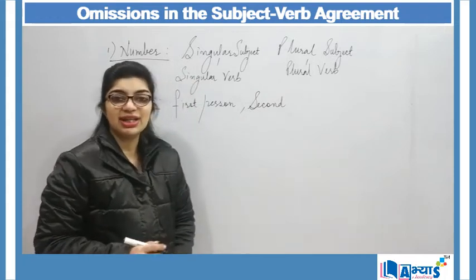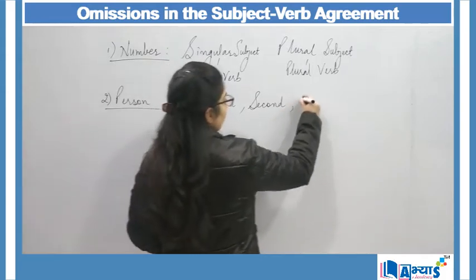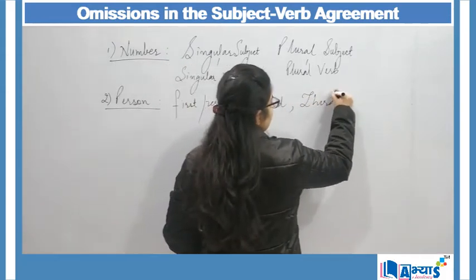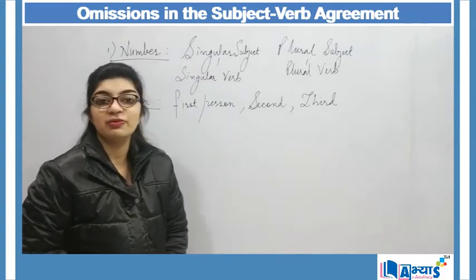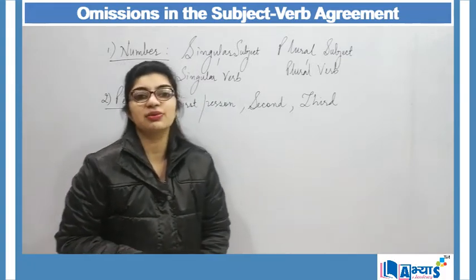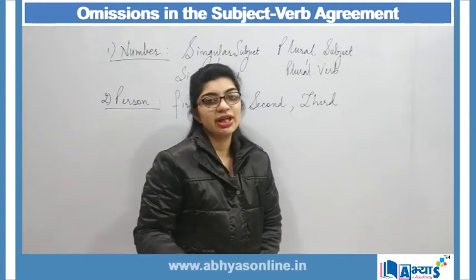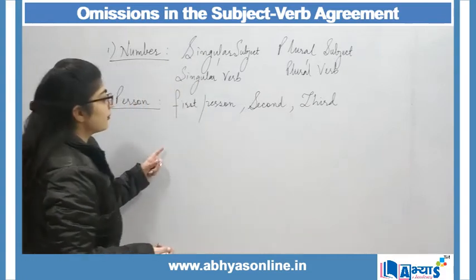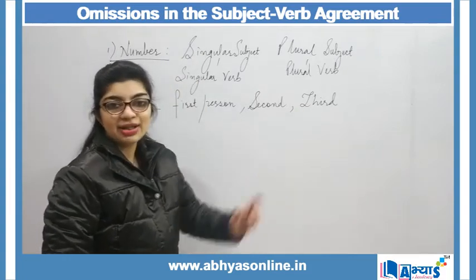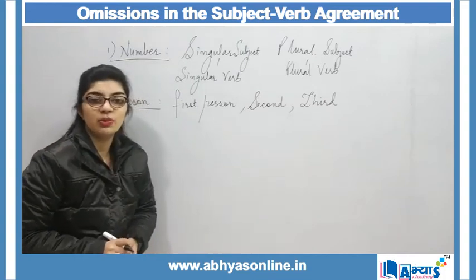But if it is he or she, I will be making use of a singular verb. And for third person, if I am making use of they or them, I will be making use of a plural verb. But if it is it, then I will be using a singular verb. So I have first person, second person and third person. Accordingly, I will be making use of my verbs.